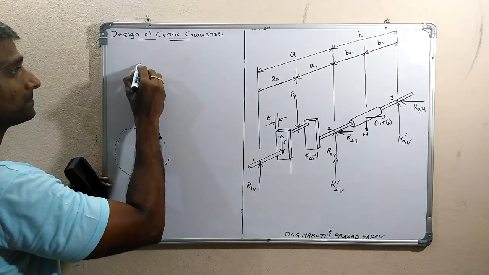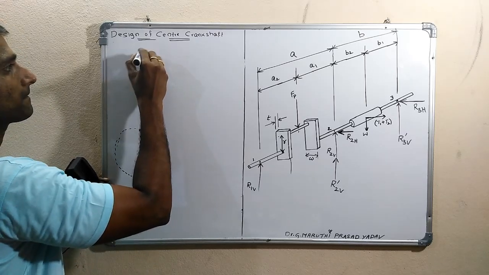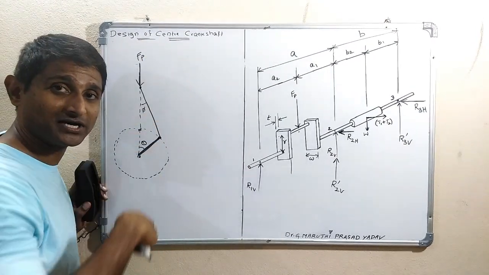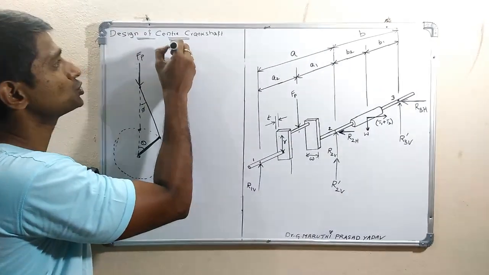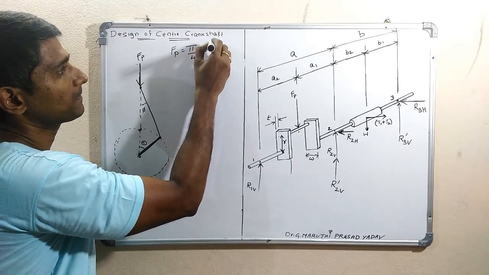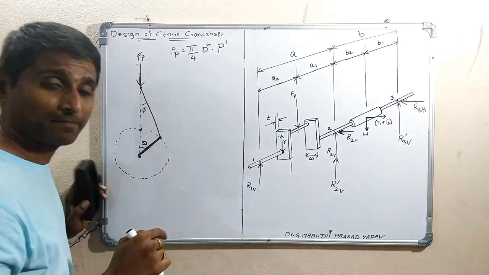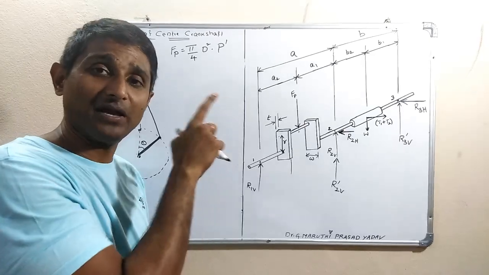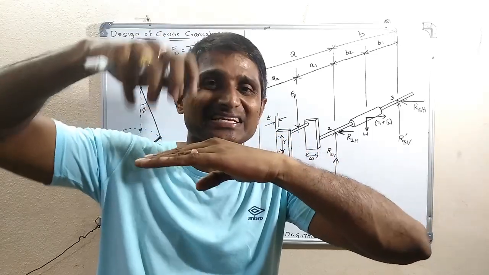During this, this is the force acting on the crank pin. This is the force acting on the small end of the connecting rod. This force will always be downwards, that is Fp, and Fp equals pi by 4 d square into the pressure developed in the chamber. In the previous case, for that position, we calculated pi by 4 d square into P, where P is the maximum pressure. When the piston is at top dead center, the pressure in the chamber is the highest.